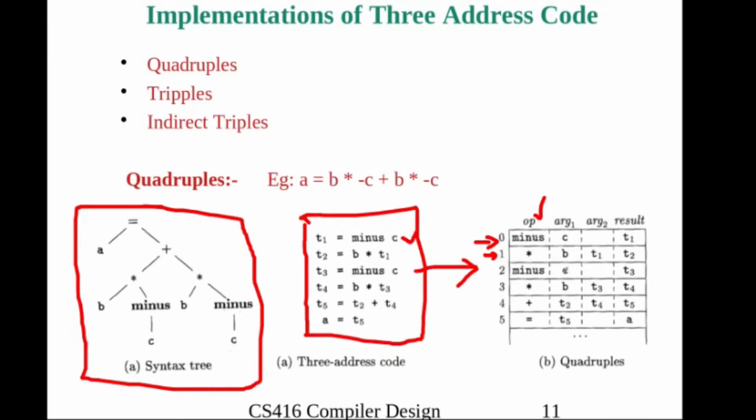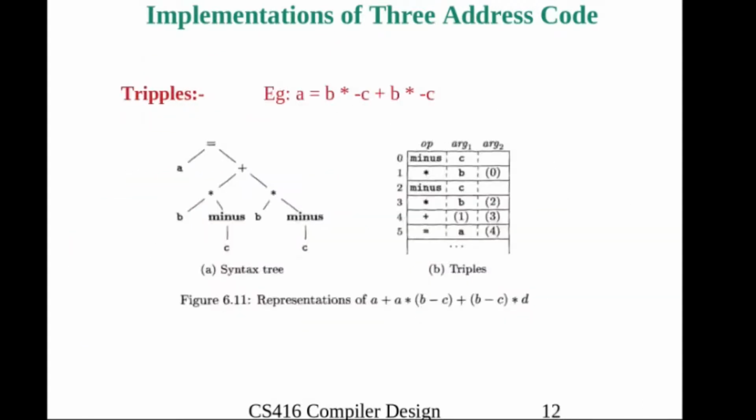Similarly, minus c T3, star b T3 T4 plus. So this is the quadruple representation of this three address code, and this quadruple representation we can use to implement in the system. The first field is opcode, second and third are operands, and the last one is result. So a total of 4 fields. That is why we call it a quadruple.